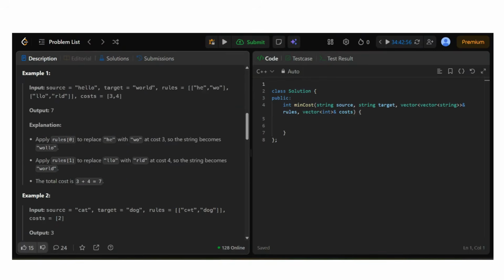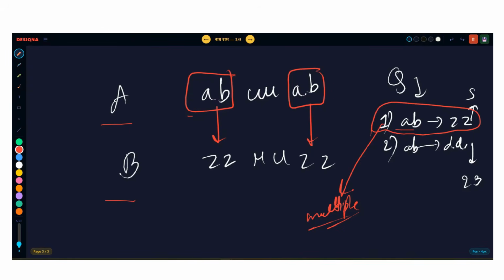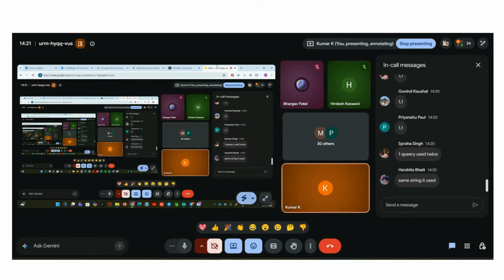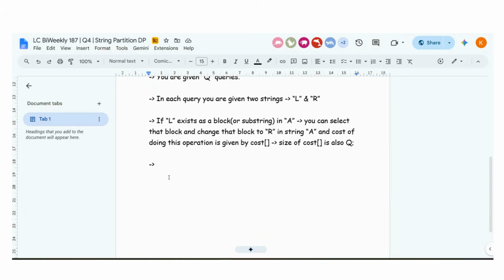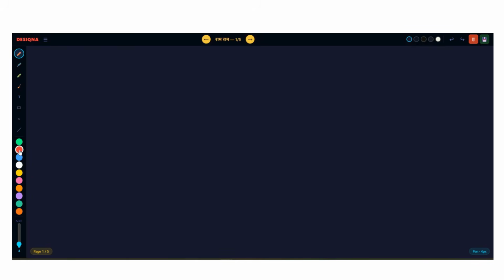Yes, some queries will look like this. I will show you later. Why confuse you now? So guys, I will try to remain silent. You guys have to tell me what should be the meaning of DP of I in this question, because I know you guys are intelligent enough to answer that.